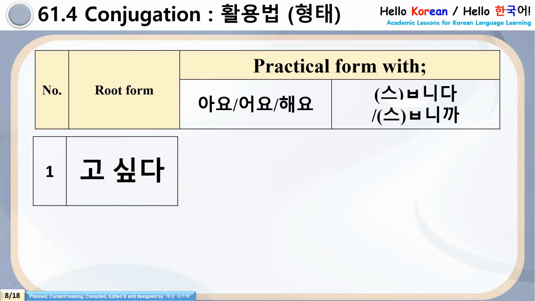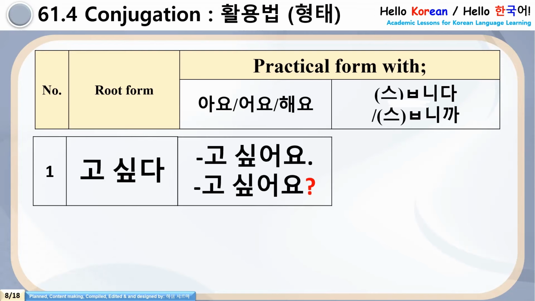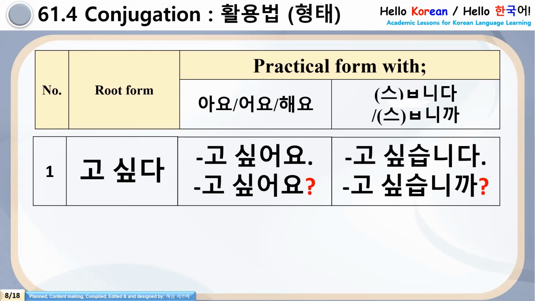Now conjugation rules. Practically how will this grammar look in a sentence? See here, root form is go shipta. When the ending is da, we have to remove this da. So we have two options. We can use the grammar ayo, oyo, heyo, or sumnida or sumnikka. So go shipta with ayo, oyo grammar will be go shippoyo. And for the interrogative sentences, it will be go shippoyo. Coming to the formal ending, it will be go shipsamnida. And for the interrogative sentences, go shipsamnikka.